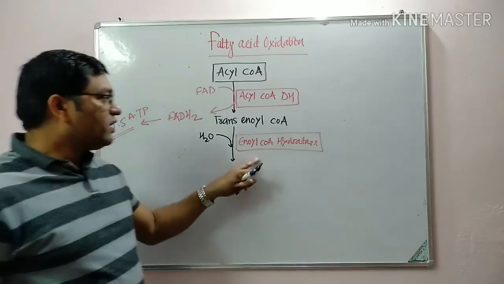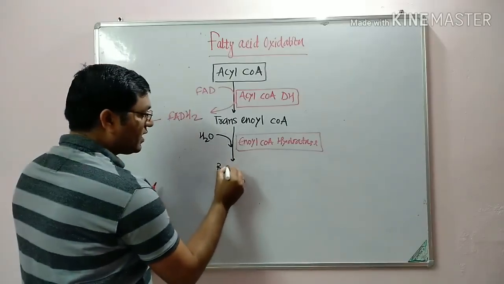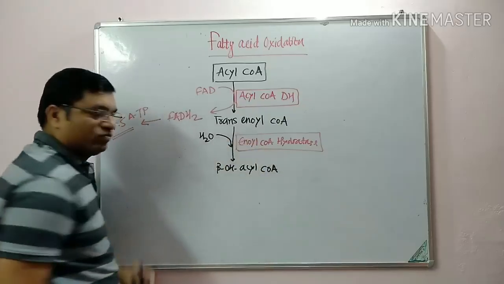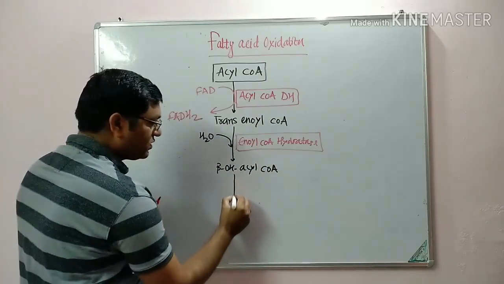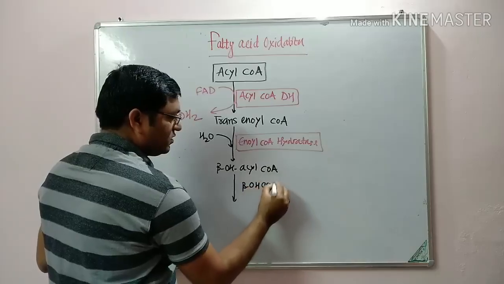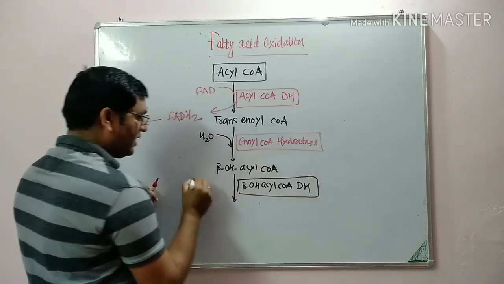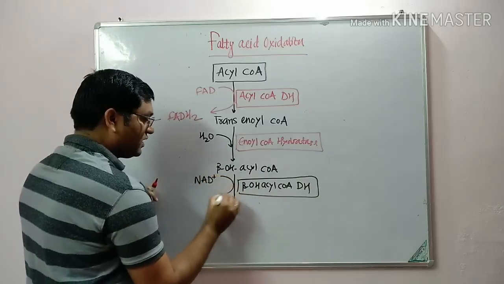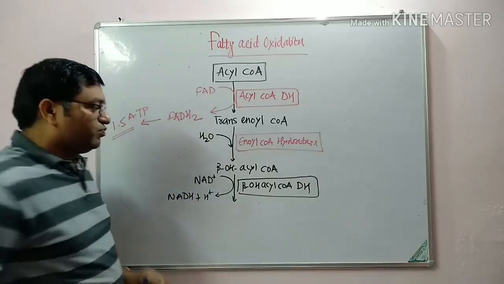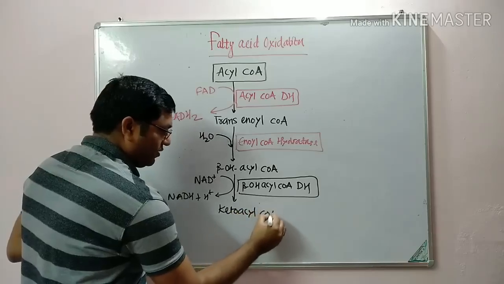With the help of enoyl CoA hydratase, this trans-enoyl coenzyme A is converted into beta hydroxy acyl coenzyme A. And this beta hydroxy acyl coenzyme A, with the help of beta hydroxy acyl coenzyme A dehydrogenase, it requires NAD, and this NAD is converted into NADH. So this is converted into keto acyl coenzyme A.